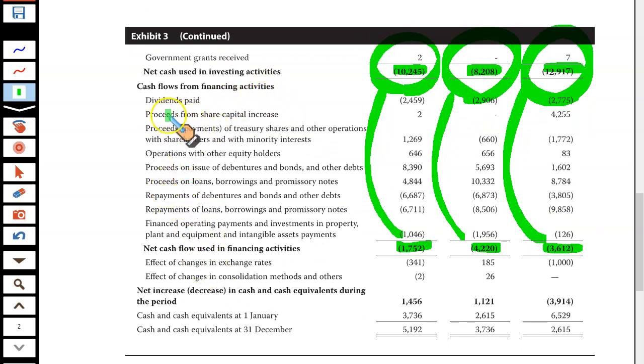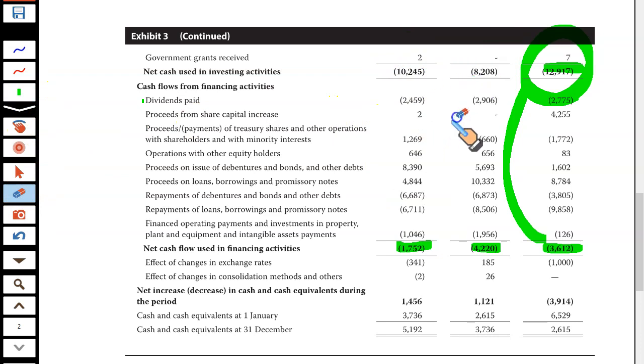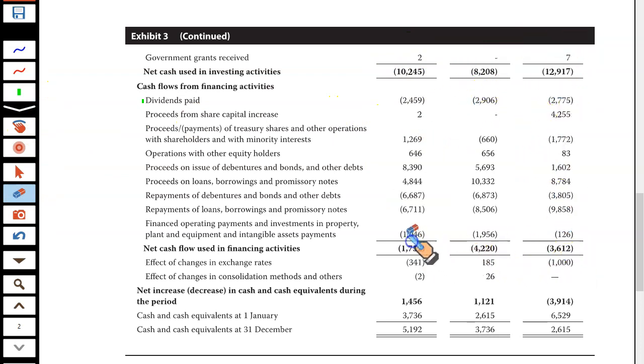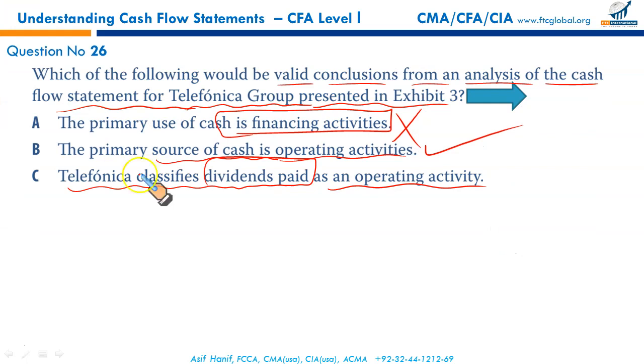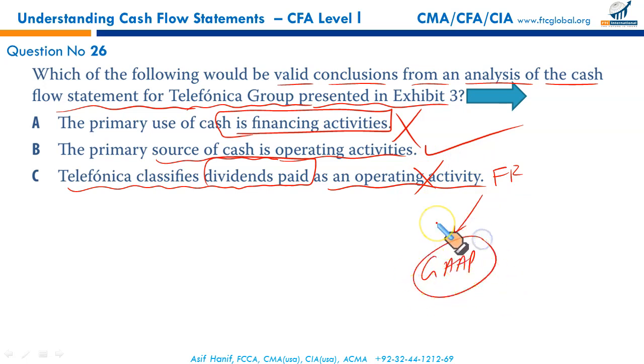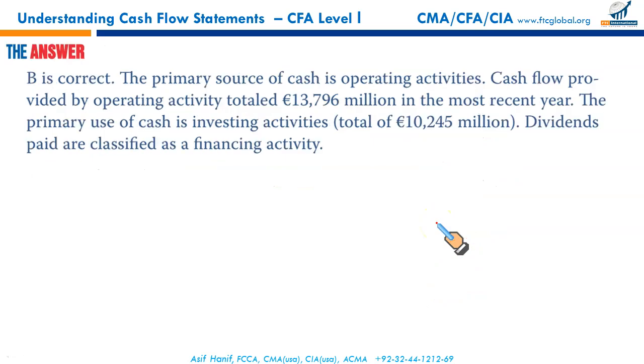This is your financing section. Dividends paid. Look at this. Dividend paid. It's shown explicitly right here as a part of your financing cash flows. Dividend paid. So this is the wrong option. Telefonica classifies dividend paid as an operating activity. No, it's a financing activity. So most certainly it's a US GAAP compliant organization. So that makes B the right answer.